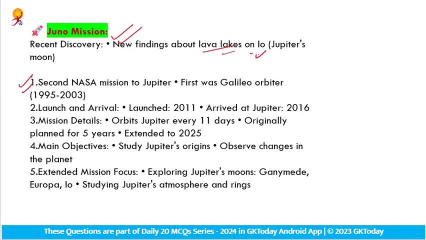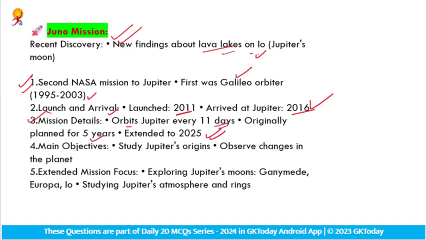So it is the second NASA mission to Jupiter. The first one was the Galileo orbiter, from 1995 to 2003. The Juno mission launched in 2011 and arrived at Jupiter in 2016. Juno orbits Jupiter every 11 days. Originally this was planned for 5 years but extended to 2025.